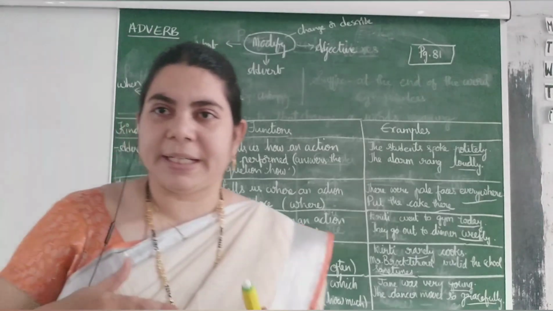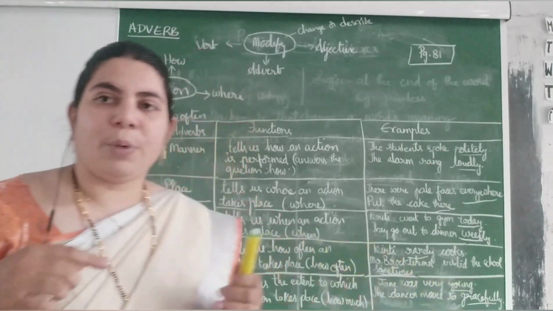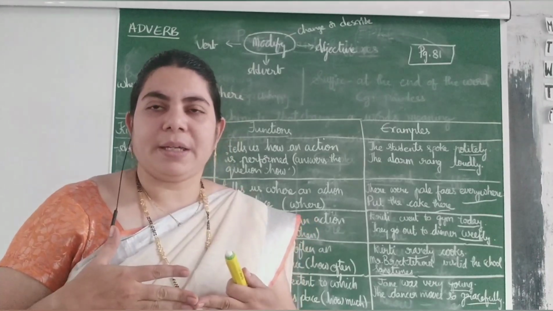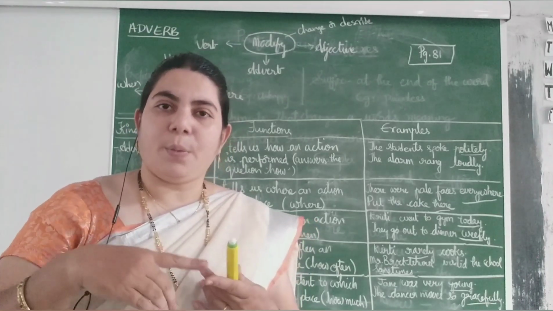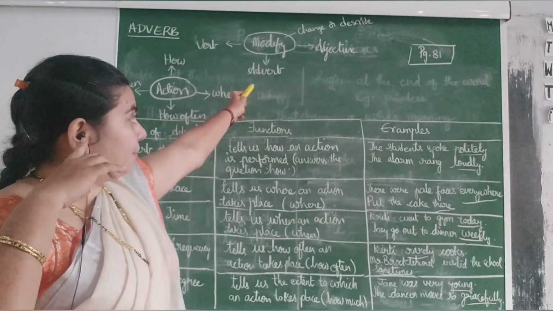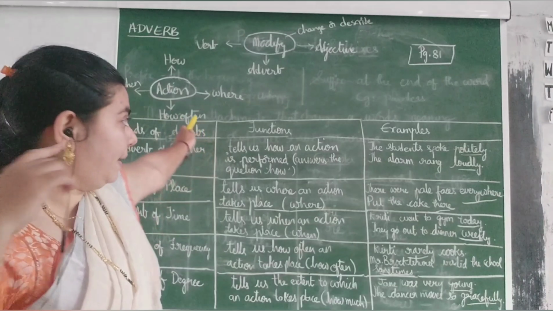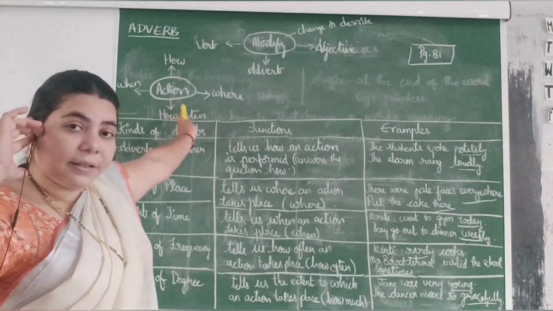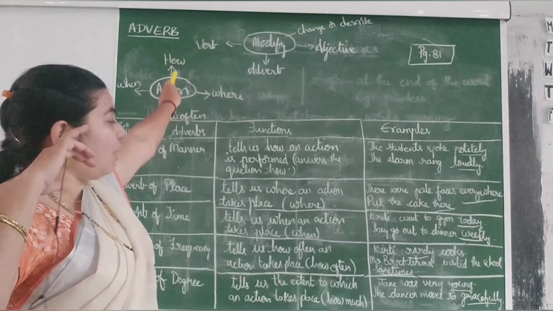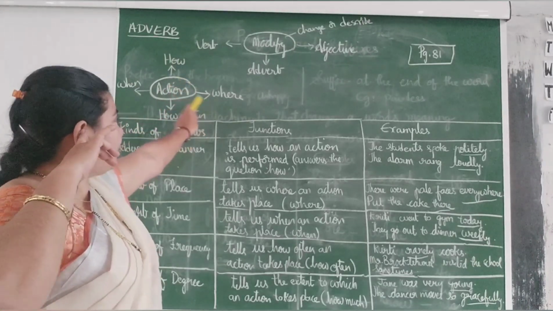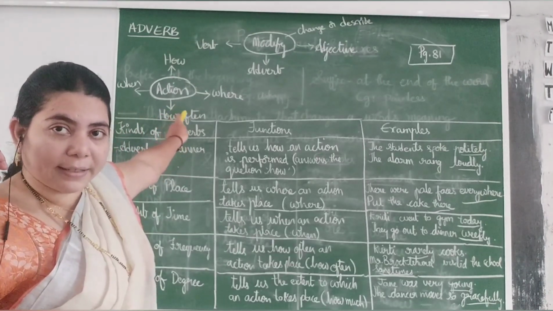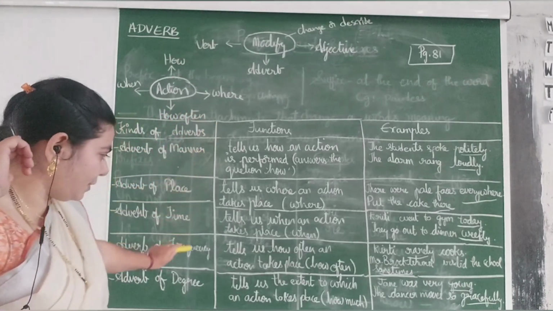So let us quickly recap what we have discussed. We have discussed adverb. Adverb is something which modifies a verb, an adjective or an adverb. First, adverb is describing the action in 4 ways: how the action is done, where the action is done, when the action is done, and how often the action is done. These are the 4 types.